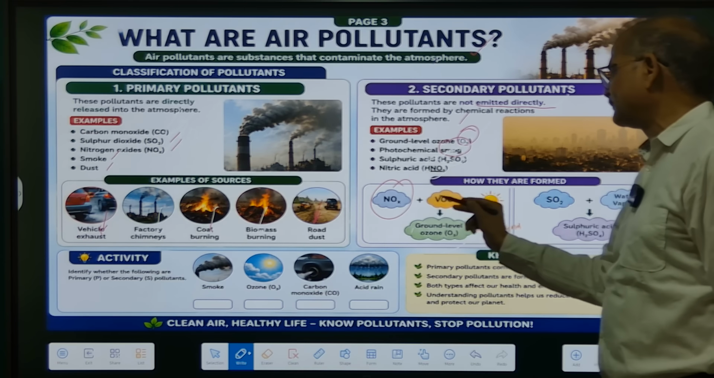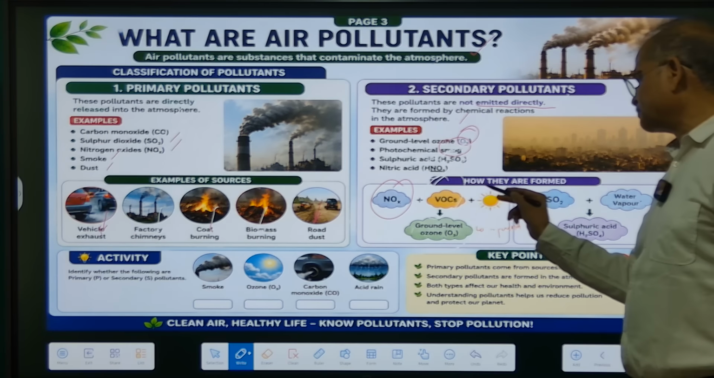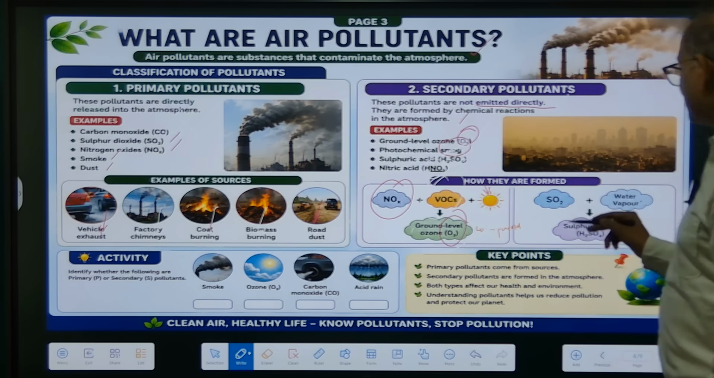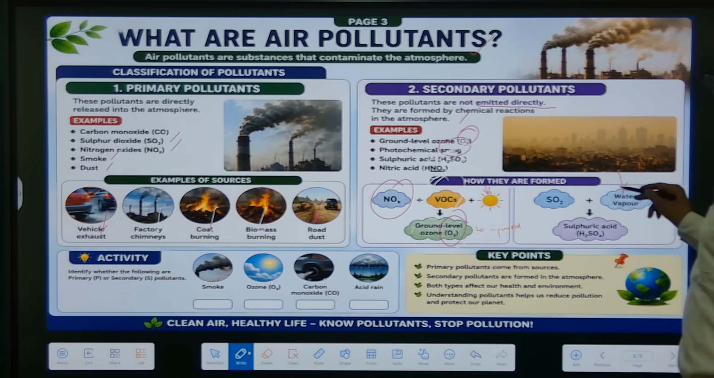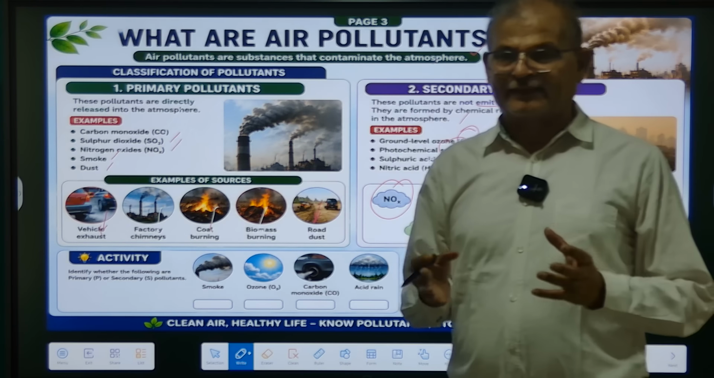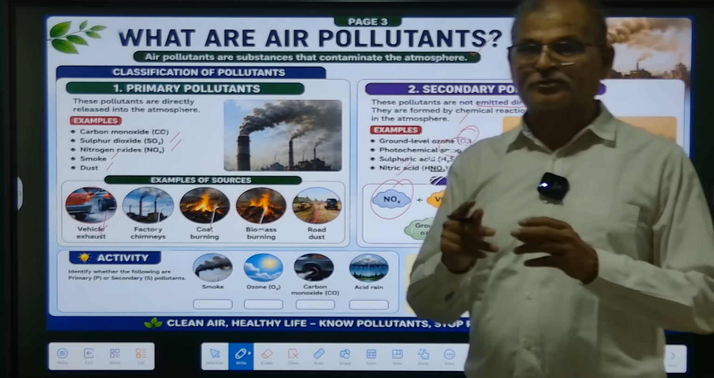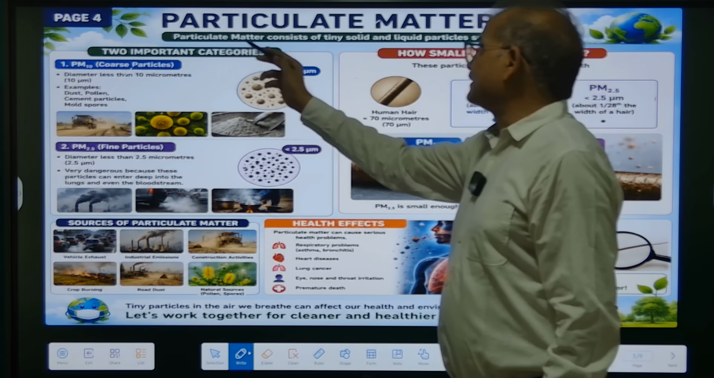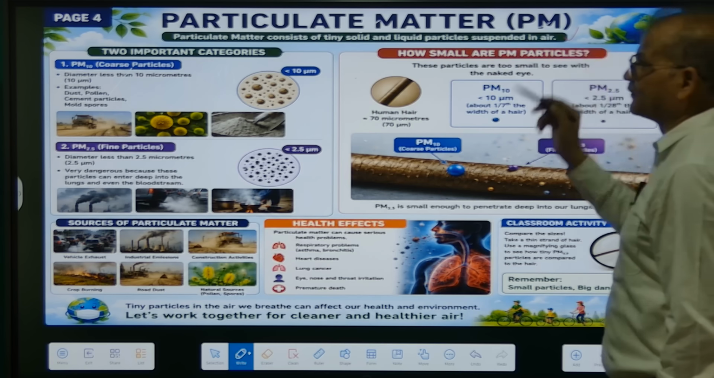When nitrogen oxides come in contact with volatile organic compounds and are exposed to the sun, they form ozone, which is harmful to human lives. Whenever sulfur dioxide comes in contact with water vapor, it forms sulfuric acid, which we see in the form of acid rain. Nitric acid and sulfuric acid all form due to contact with water vapor in the atmosphere. Particulate matter consists of tiny solid and liquid particles suspended in air.